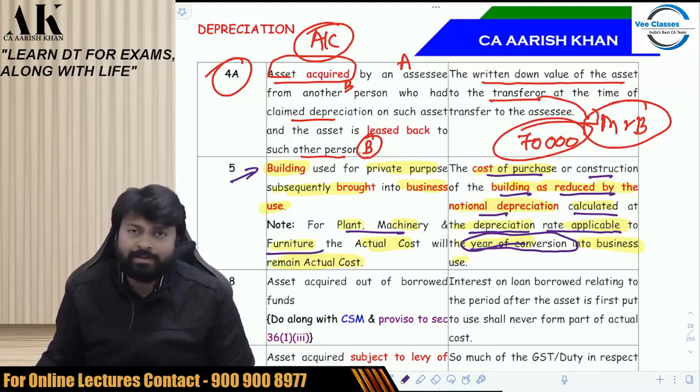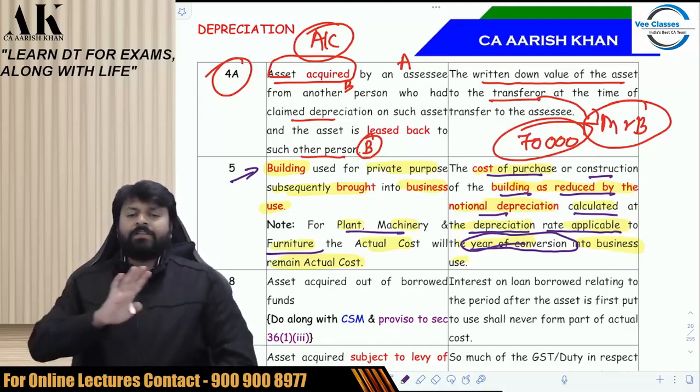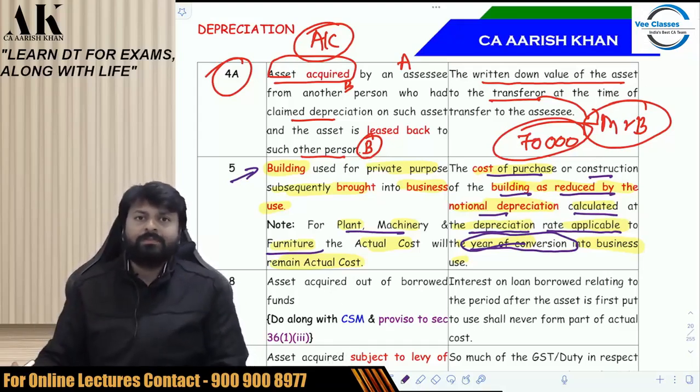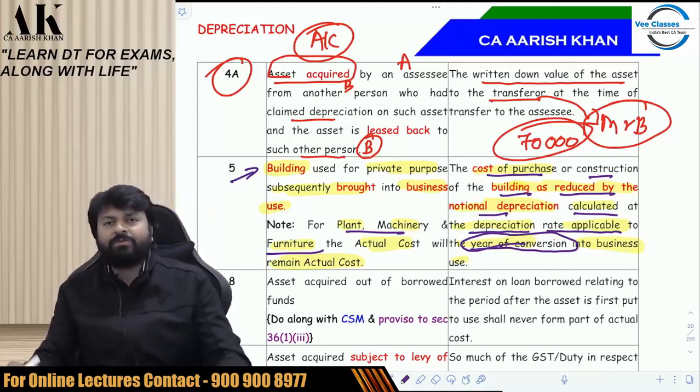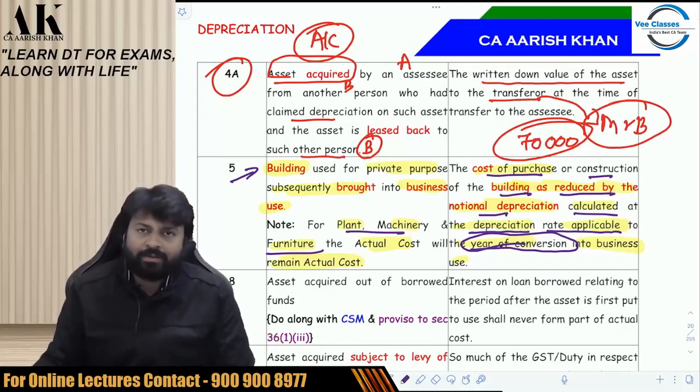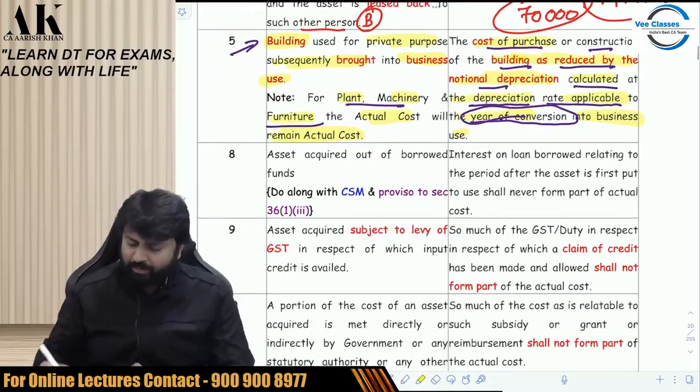For building, there is an explanation. For plant, machinery and furniture, there is no explanation, unfortunately, or fortunately, whichever way you take it. And for plant, machinery and furniture, actual cost will always remain actual cost. Okay, let's go ahead. There are some explanations which are missing in between. We'll be doing that. Don't worry.